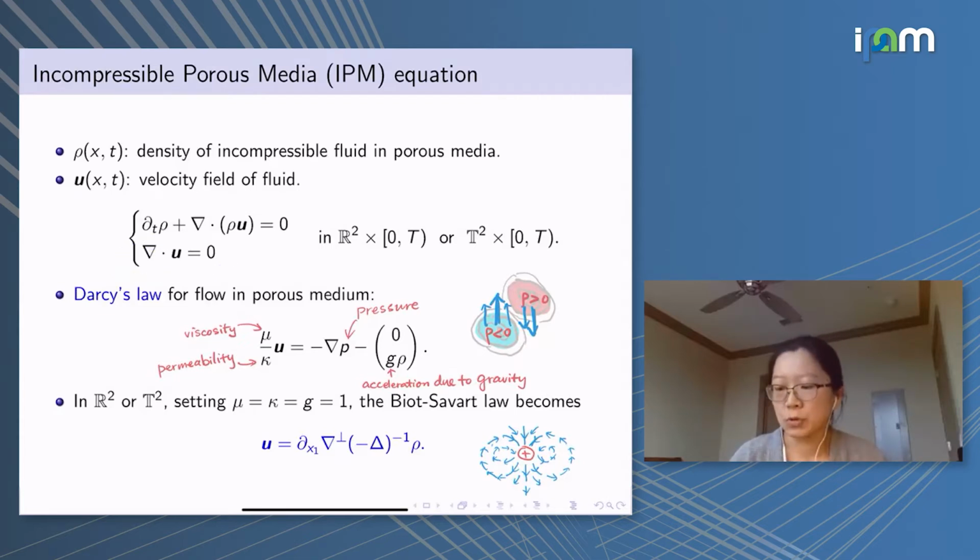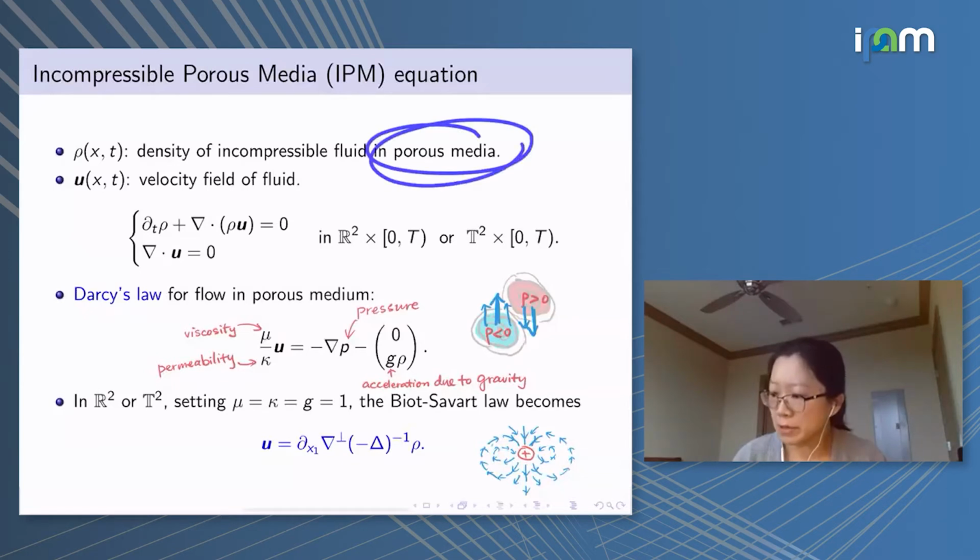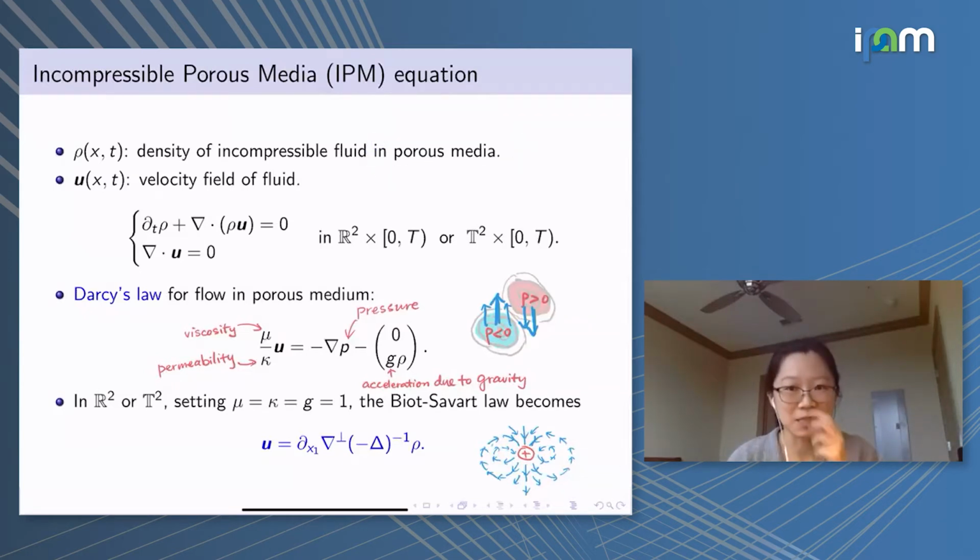Right. So for the Euler equation, we know that it is essentially about Newton's law, which says that the acceleration is proportional to the force. However, in porous media, things are quite different. In particular, Newton's law does not apply. The force is not proportional to the acceleration, but rather the force is directly proportional to the velocity itself. So this is called Darcy's law. In particular, Darcy's law in porous medium tells us that the velocity field u is proportional to the force, which is the right-hand side.